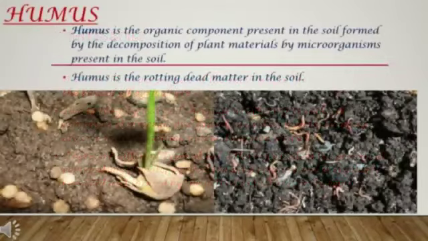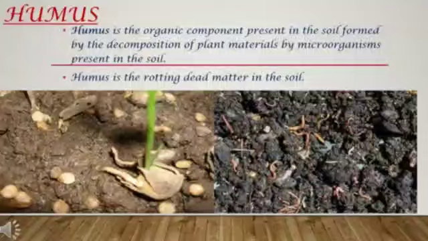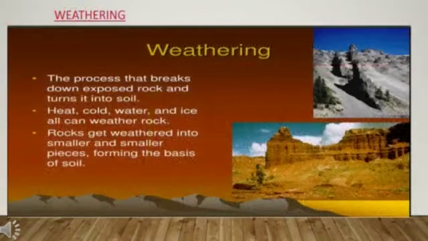So our next topic is humus. What is humus? Humus is the organic component present in the soil, formed by the decomposition of plant materials by microorganisms present in the soil. It means we can say humus is the rotting dead matter in the soil, as you can see in the picture.